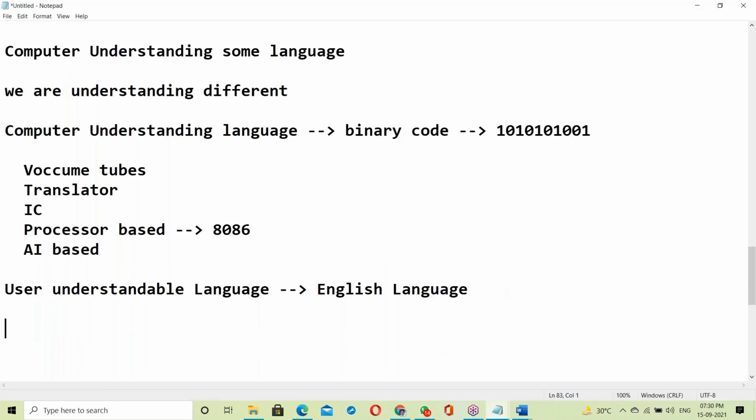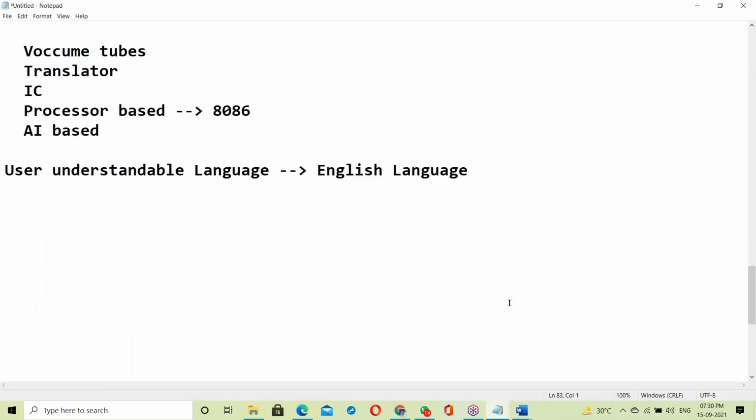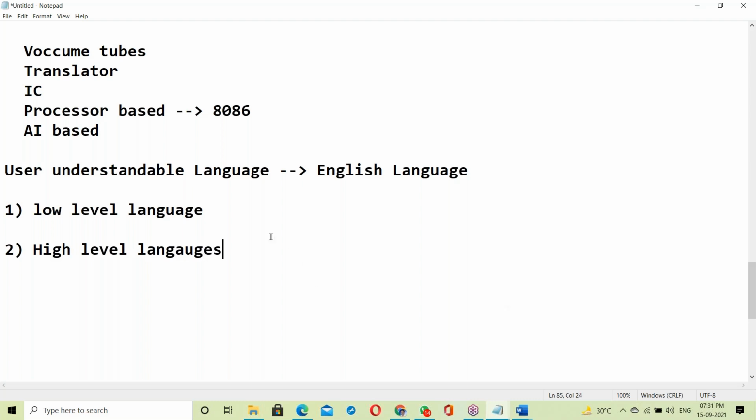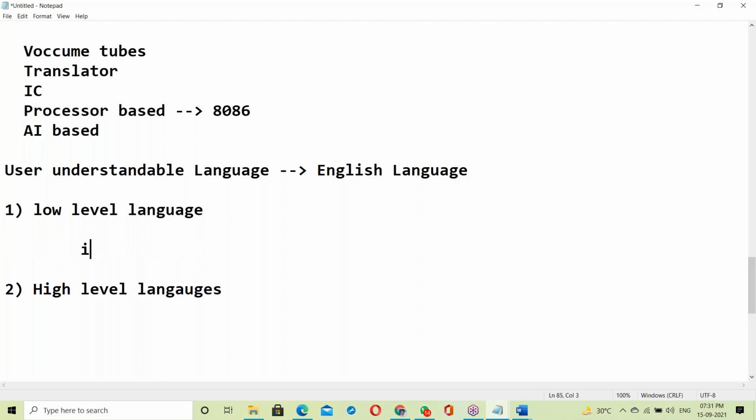In software, languages are basically two categories. The first one, system understandable, is called low level languages. The second one is high level languages. Low level language is a system understandable language.